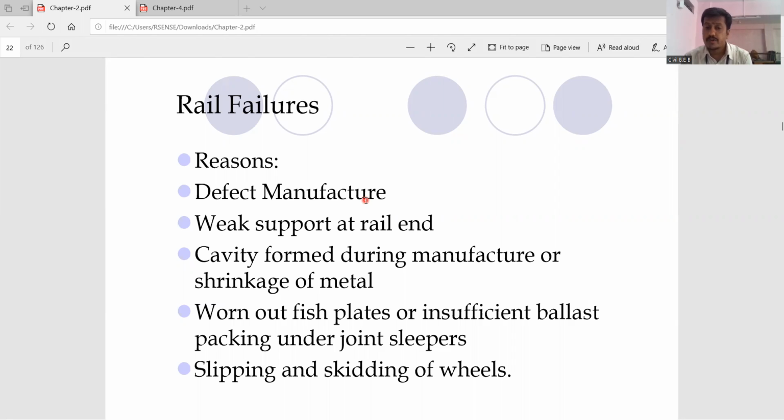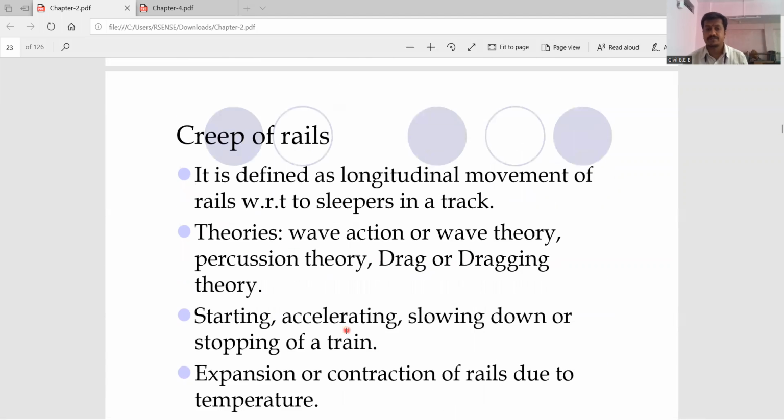So the rails are going to rest upon the sleepers, and the sleepers again are going to rest upon the ballast. So if you have insufficient ballast packing under the joints or the sleepers, then definitely your rails will fail. There are chances of failure of the rails due to this reason. Then skidding and slipping will be the last reason for the same.